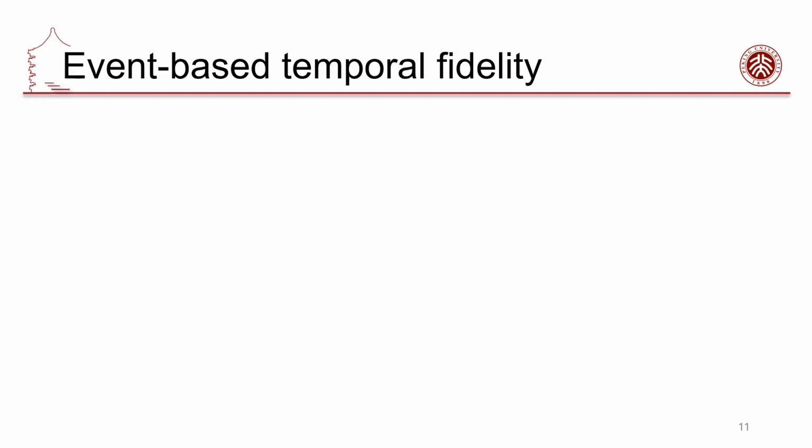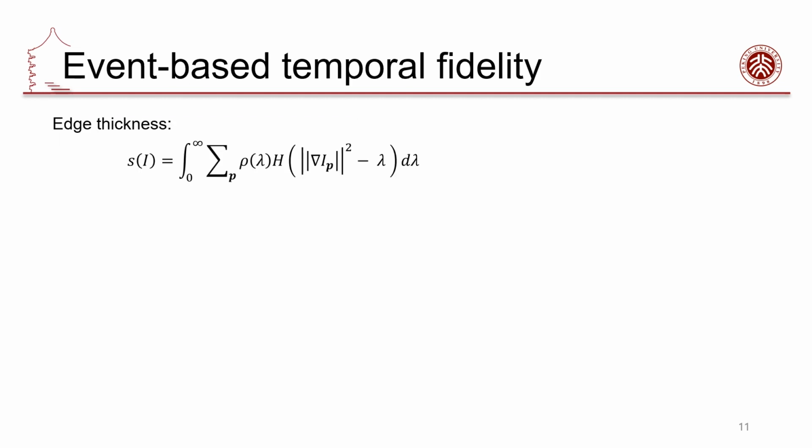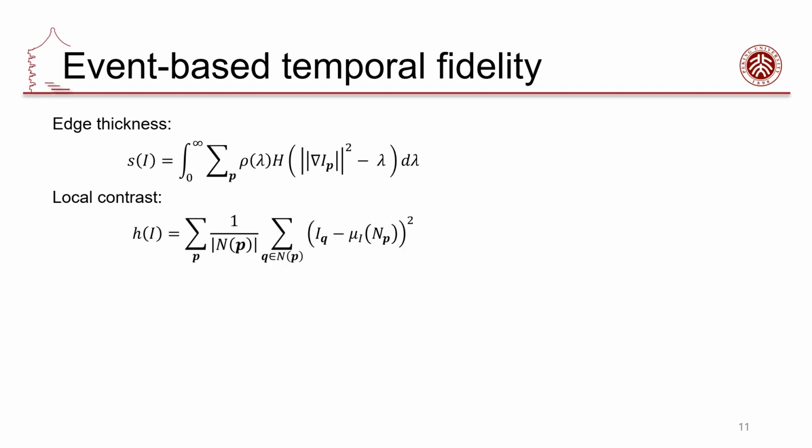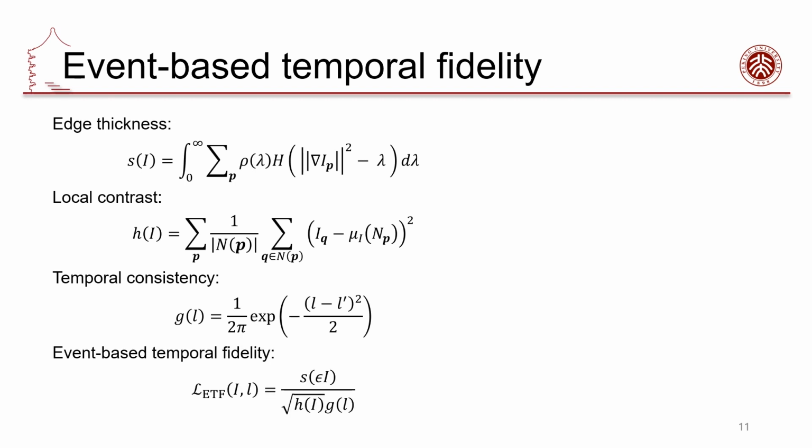We propose the event-based fidelity term, ETF. Sharp images have more high-frequency content. Therefore, we evaluate the average edge thickness as the number of pixels with derivative values greater than a parameter lambda. Motivated by the fact that sharper images tend to have large contrast, we evaluate the contrast as the average local contrast for all pixels. We also define a consistency term by assuming Gaussian distributed latency across consecutive frames. Then we obtain the representation of the proposed ETF.